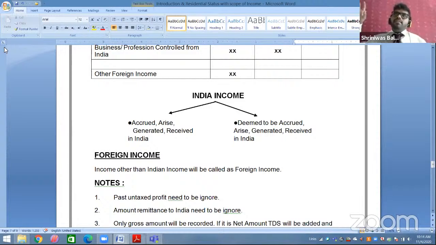For example, I'm working in a UK based company and for that I'm receiving salary in India. I have earned this salary through work in UK, but that amount I'm receiving in India. So that is your Indian income. Either you have to earn in India or you have to receive in India.